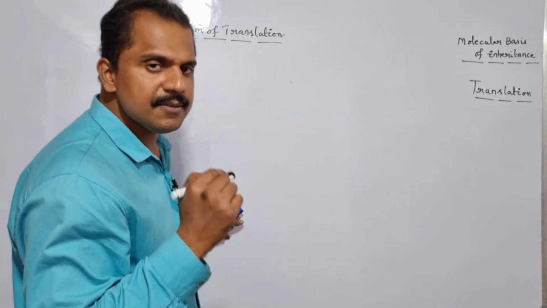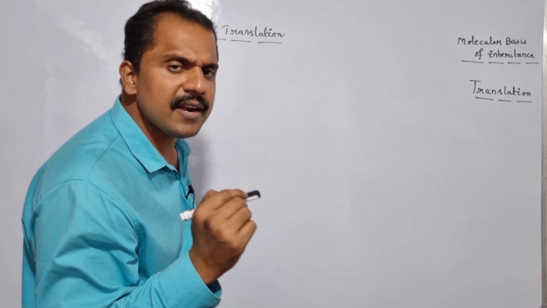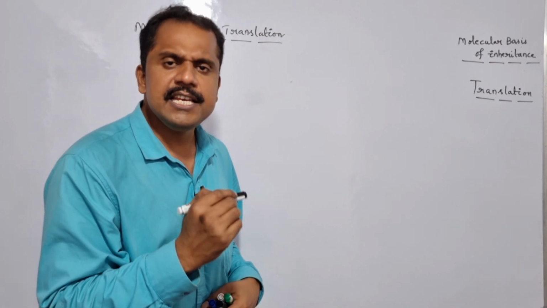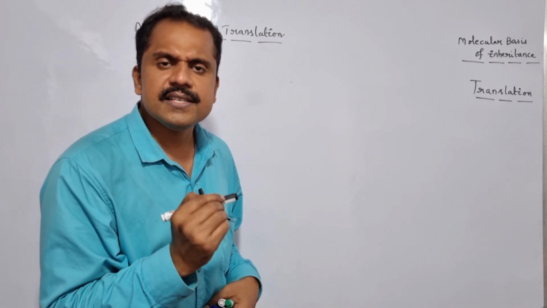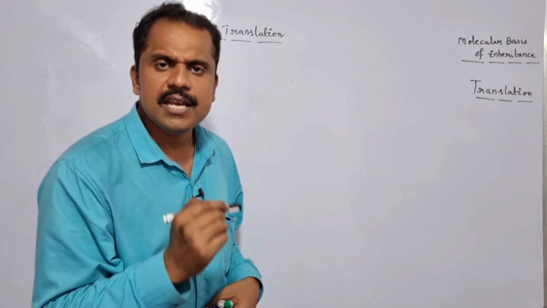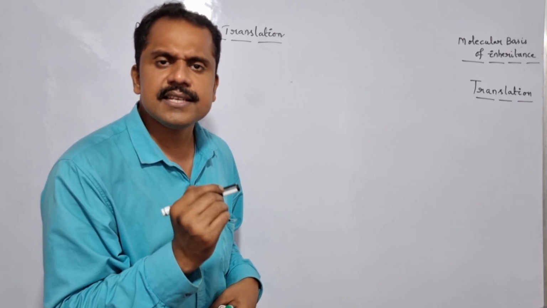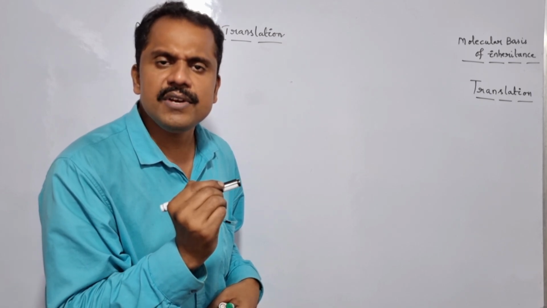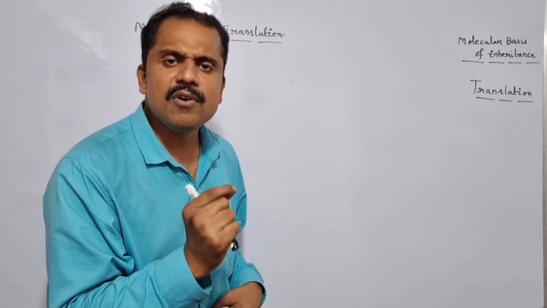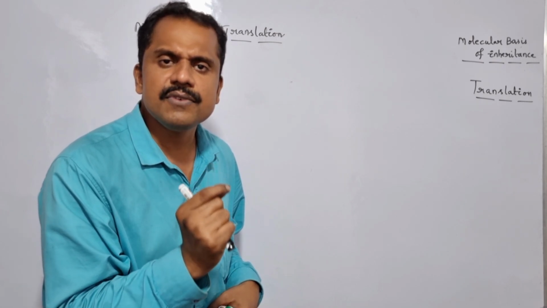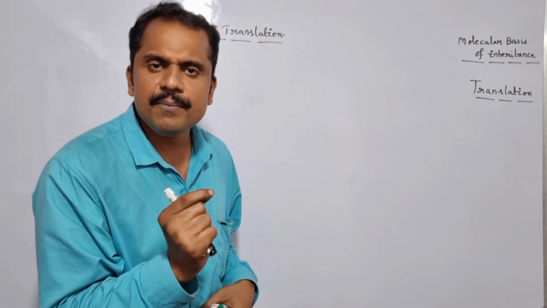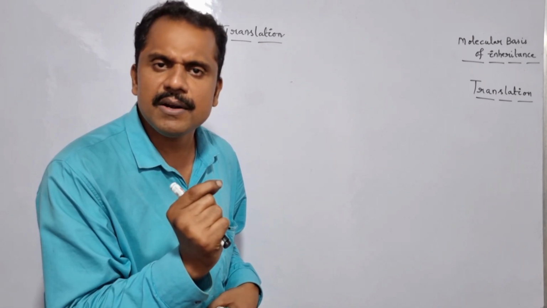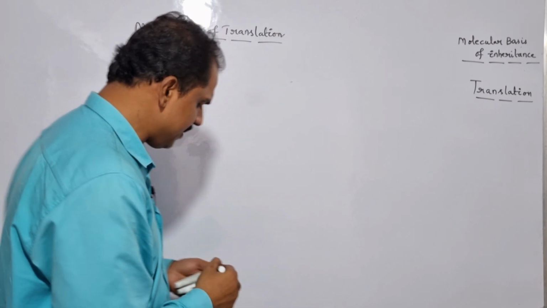And if we look at the mechanism of translation, likewise the replication and transcription, it can be well studied under three specific phases like initiation phase, elongation phase, and termination phase. So during the initiation phase of translation, what exactly happens is the small subunit of the prokaryotic ribosome successfully recruits to the mRNA, and it proceeds in 5' to 3' polarity until it recognizes the start codon or the initiation codon, which is nothing but what? AUG. Is it clear? So let me show it here.